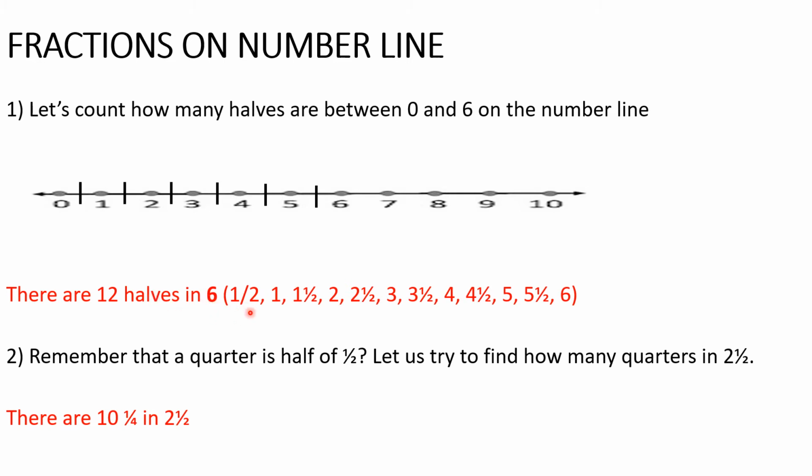Look at this. The first one is half. Next one is 1. 1 and a half, 2. 2 and a half, 3. 3 and a half, 4. If you count all these numbers, we're going to have 12 numbers. Okay? So 12 halves are between 0 and 6.